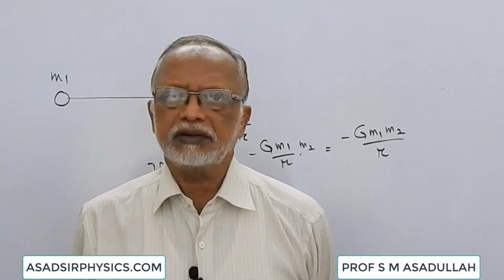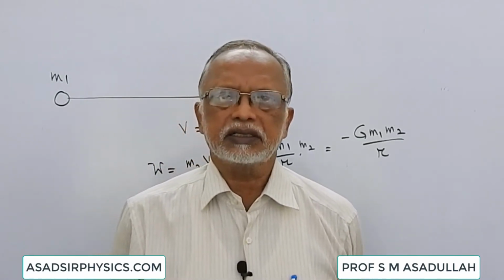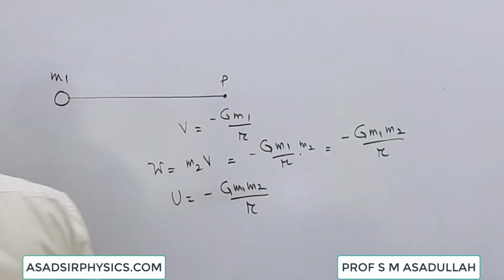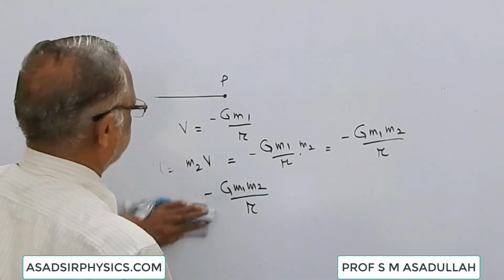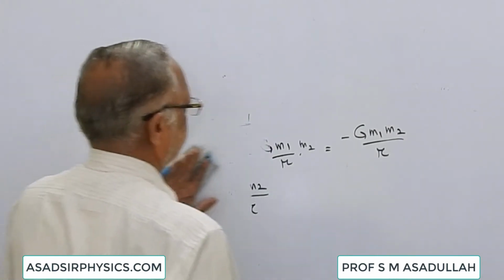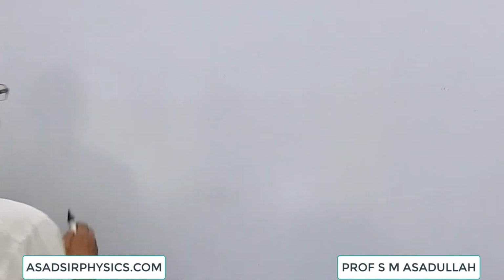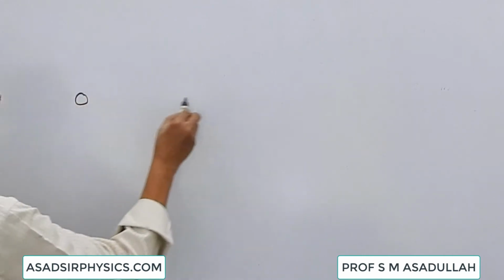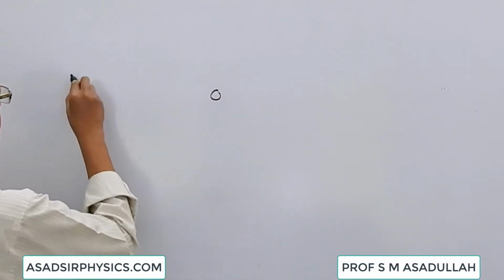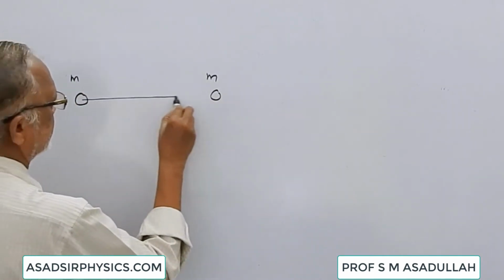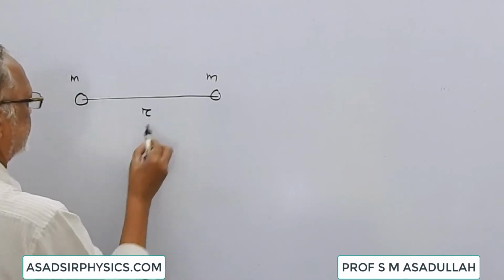To understand it better, let us consider a very simple problem. Suppose we have two bodies, each of mass m, separated by a distance r. This is the initial condition. The distance between them is r.